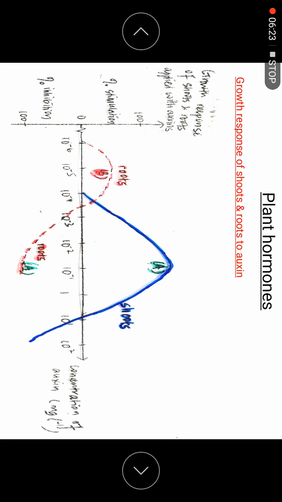When we do an experiment, we can change the concentration to show how it inhibits growth at the roots, and how it promotes growth at the shoots. We will use the auxin produced at the tips to do the experiment. This graph shows the different concentrations needed at the roots and at the shoots for growth, to become longer. Roots need a lower concentration, shoots need a higher concentration.